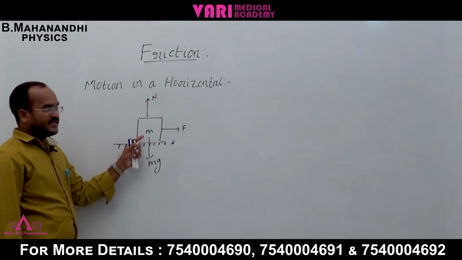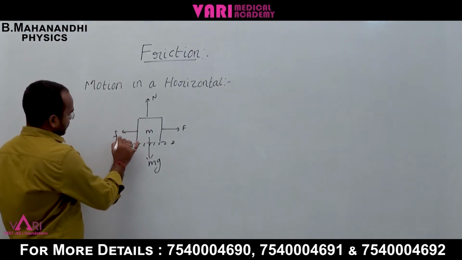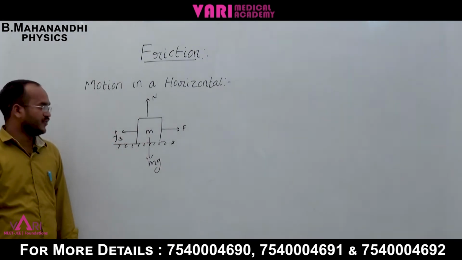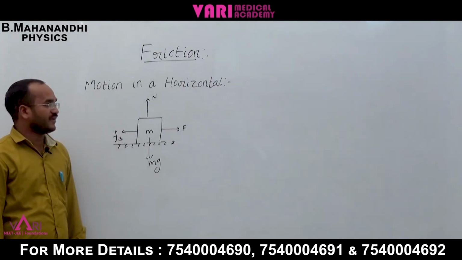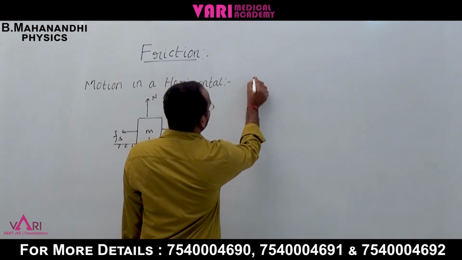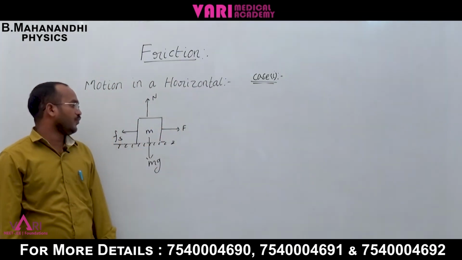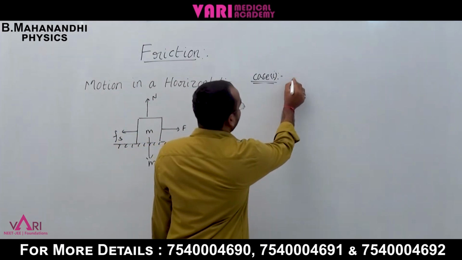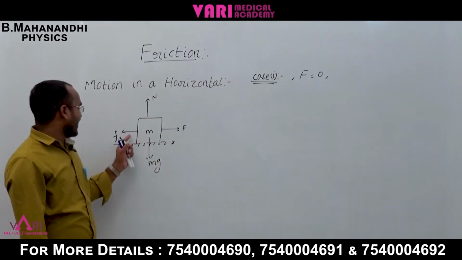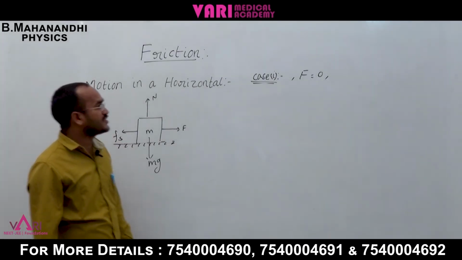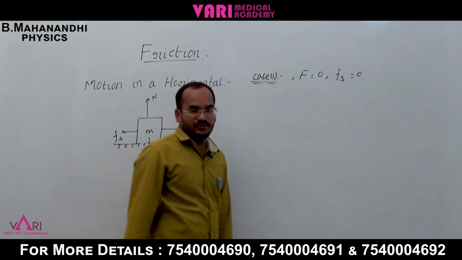Immediately after the force is applied, the static frictional force is produced in the opposite direction. Here there are a number of cases. First case: if the external force is not applied, F is equal to 0, and the static frictional force is also 0, because there is nothing to oppose. Fs is equal to 0.